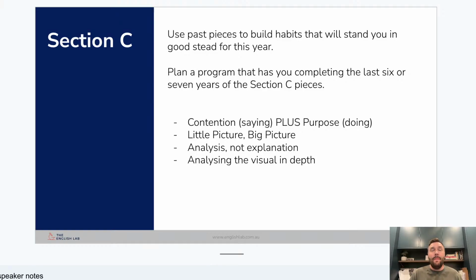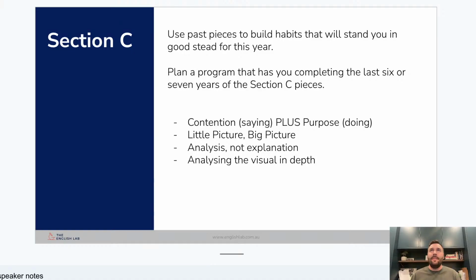And that is to be making sure that you download the previous 8 or 9 years of the exam, look at the Section C material, complete a practice piece, and be really deliberate about the things that you see in that piece, and then do another one, and then do another one. And what you will begin to find after you've done 2 or 3 pieces is that there are certain things in common with these pieces that will allow you to always go deeper with your analysis and to be able to find more in them.